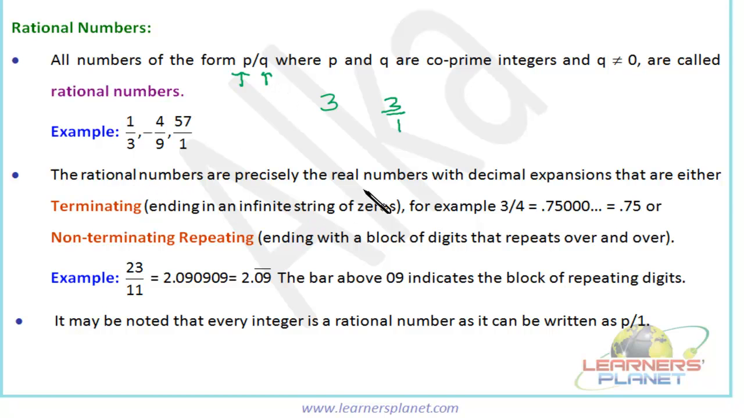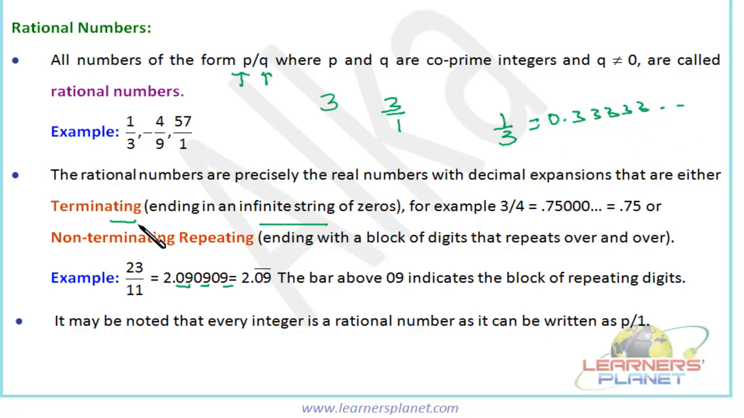So the rational numbers are precisely the real numbers with decimal expansion that are either terminating, say 3 by 4, that's 0.75. This is an example of terminating decimals. Then non-terminating decimal, suppose 23 by 11, we can see that the series 090909 is continuously repeated. That means a block of digits is continuously repeated. Similarly, we can take the example of 1 by 3, that's 0.333333. So 3 is not going to end.